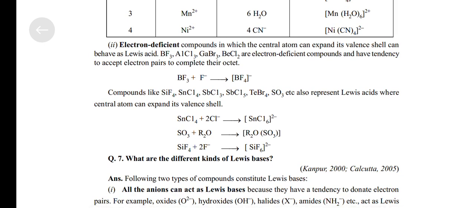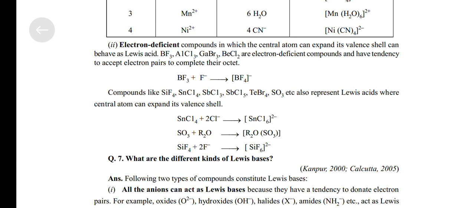Electron deficient compounds in which the central atom can expand its valence shell can behave as Lewis acids. BF3, AlCl3, ZnBr3, BeCl2 are electron deficient compounds and have a tendency to accept an electron pair to complete their octet.